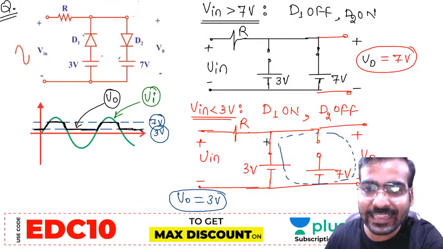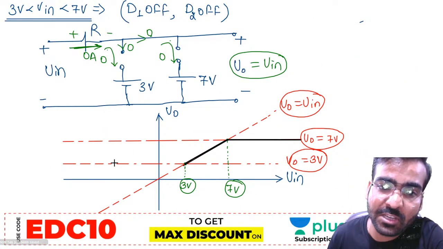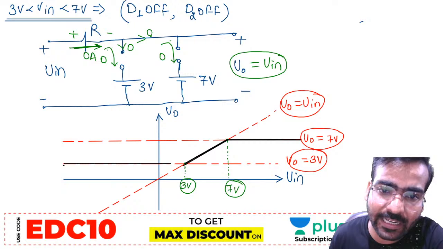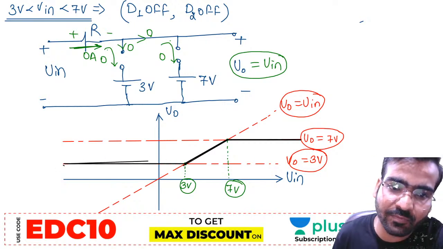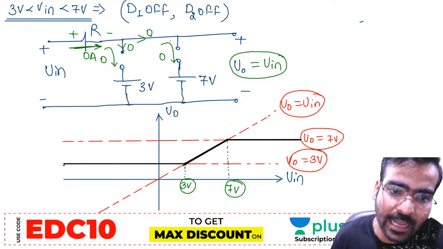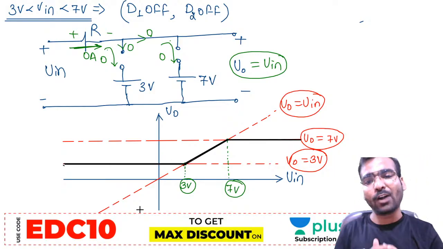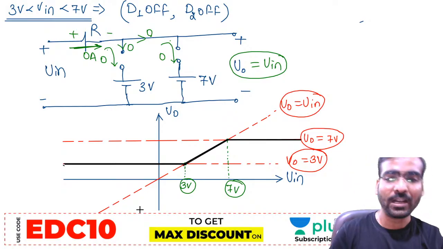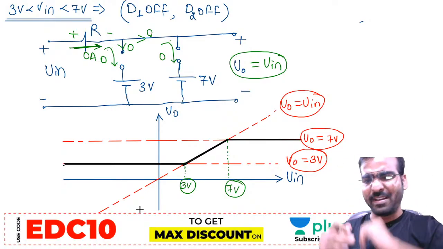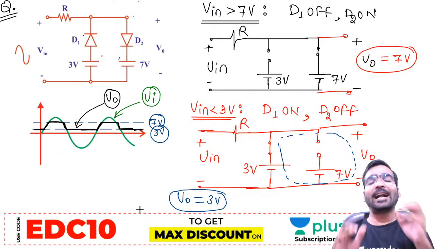Now, when Vin is less than 3 volt, V not equal to 3 volt. Let us draw the transfer characteristics for this circuit. From 3 to 7, the output follows Vin. When input is greater than 7 volt, output is equal to 7 volt. When input is less than 3 volt, output will be equal to 3 volt. That is the complete idea about the circuit.